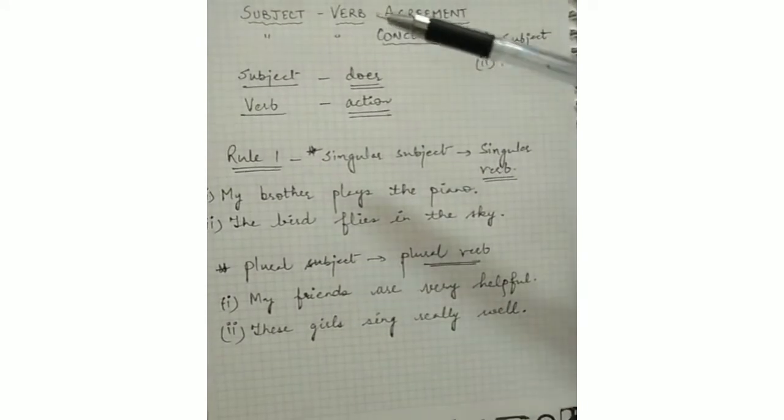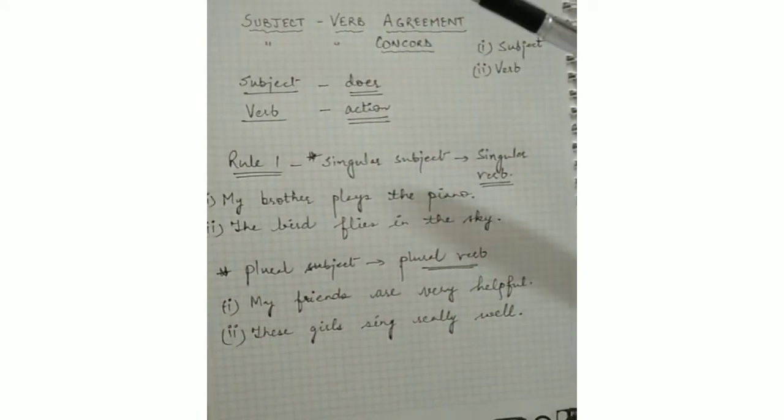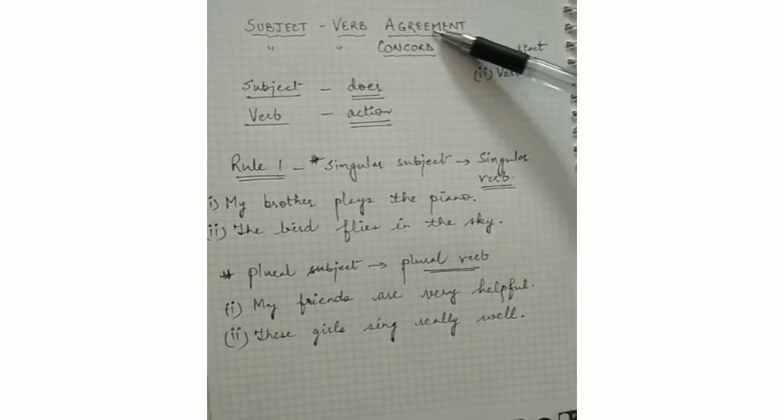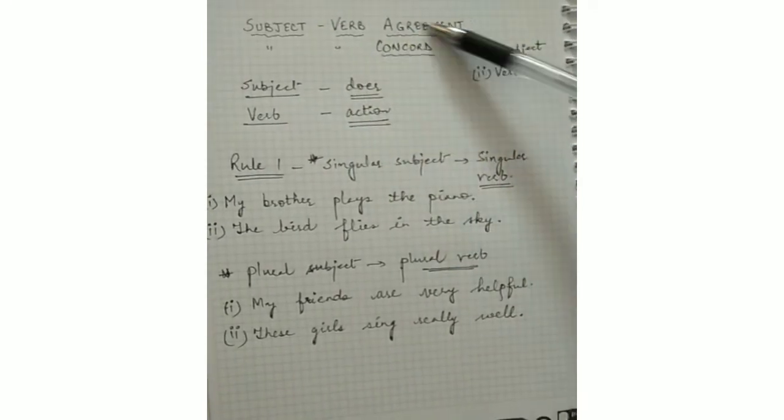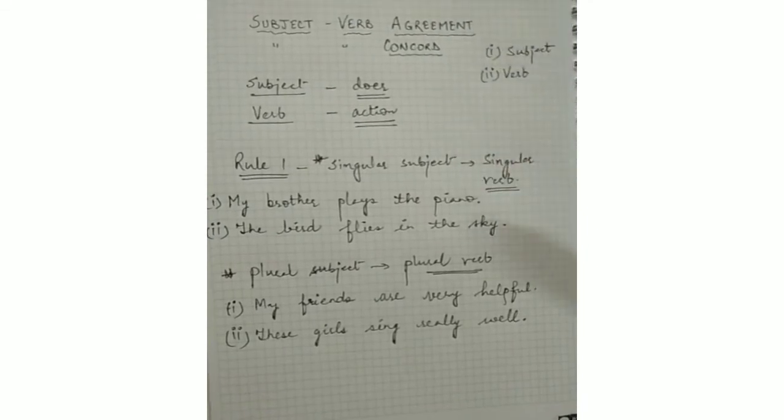So today I have brought for you a very important topic of English grammar, and that is, as you can see here, subject verb agreement, and it is also known as subject verb concord. So basically it's one and the same thing here.